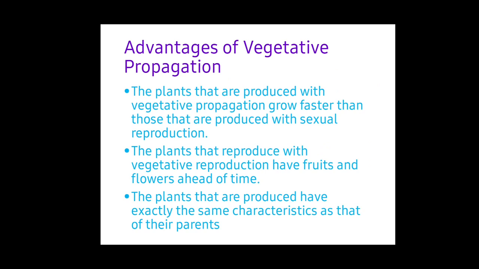It will take some time, but instead of it, we can cut a branch of a plant and fix it on the soil, and it will start to grow immediately. So we can get flowers and fruits in advance. The plants that reproduce with vegetative reproduction have fruits and flowers ahead of time. We can get them earlier. The plants that are produced have exactly the same characteristics as their parents. These are the advantages of vegetative propagation.